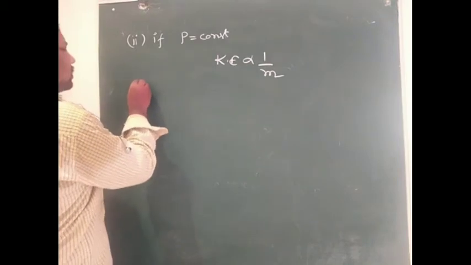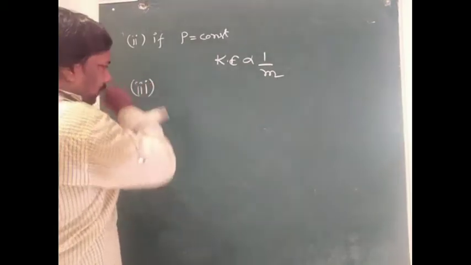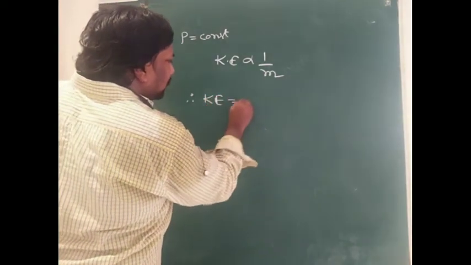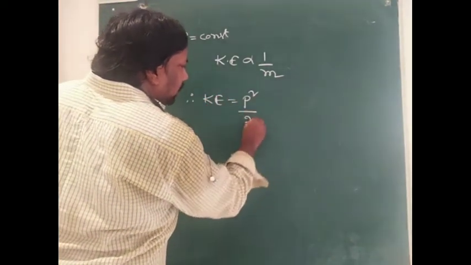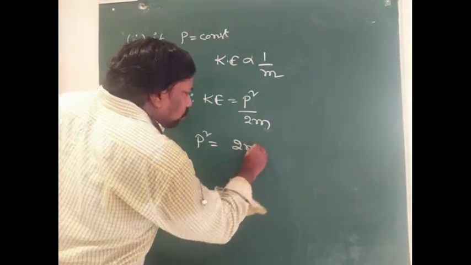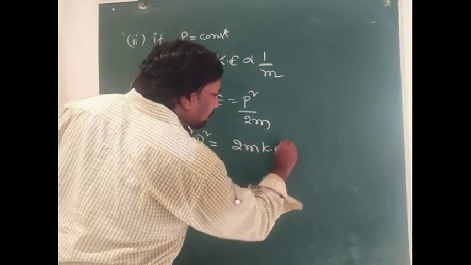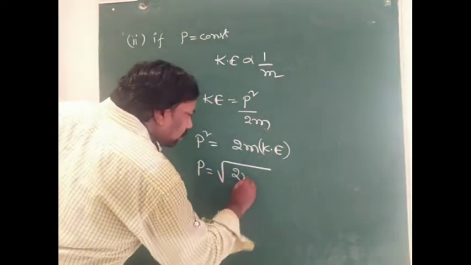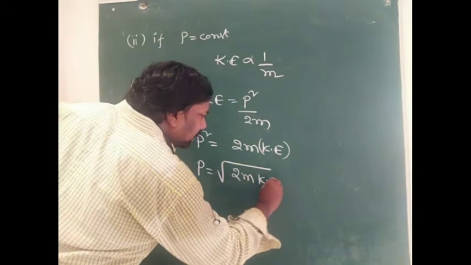Third point: if K equals p square by 2m, then p square equals 2m KE. Therefore p equals root over 2m KE.